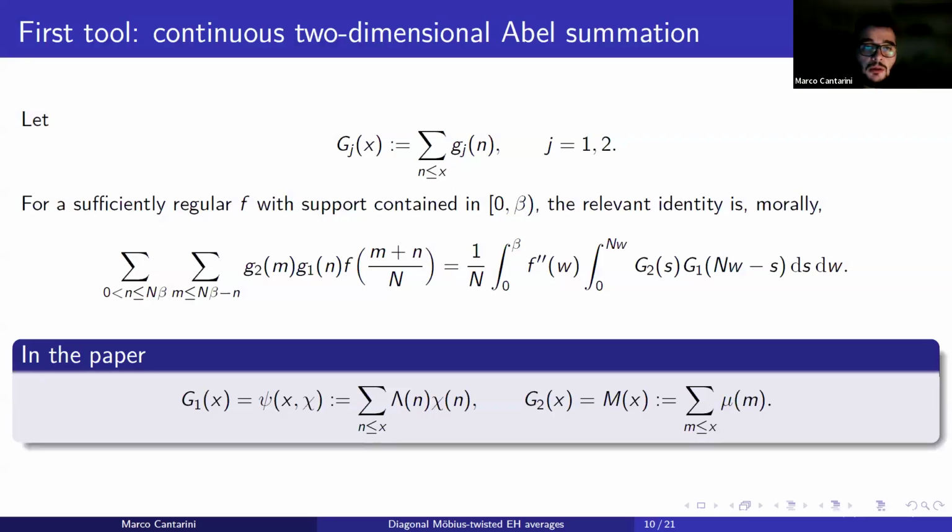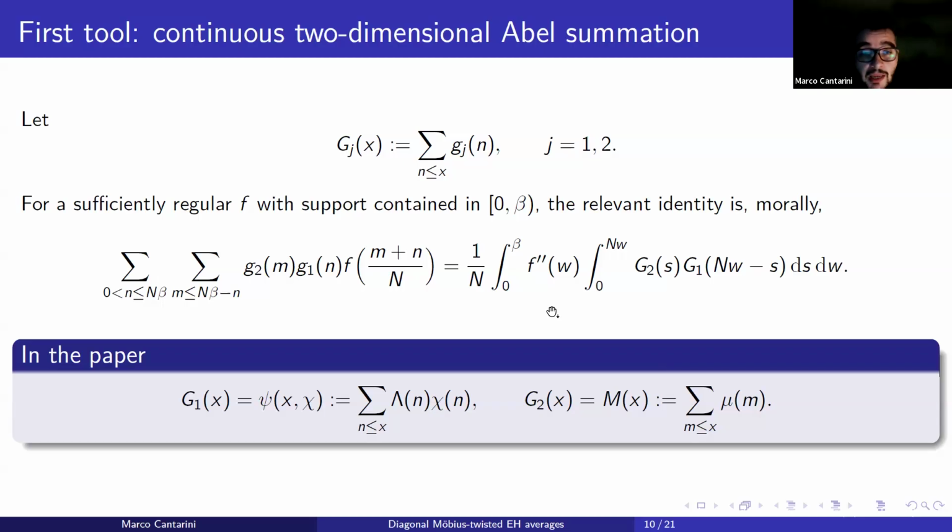Okay, the first tool: a continuous version of a two-dimensional Abel summation formula. Actually, we proved this formula in a more general setting, but I decided to consider this version because in the general setting we have some additional terms that strictly depend on the behavior of the arithmetical function and weighted boundary, and it is a bit messy. And so I decided to take this form because the important information in some sense is encoded in this formulation, in my opinion.